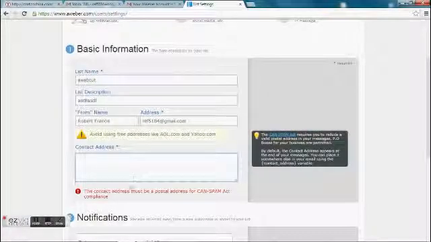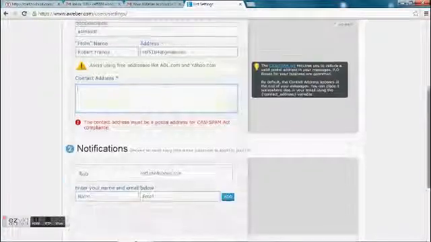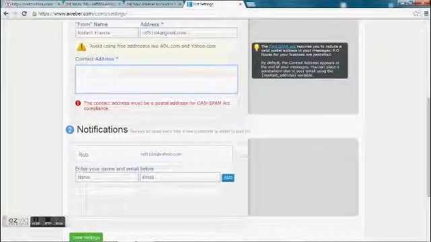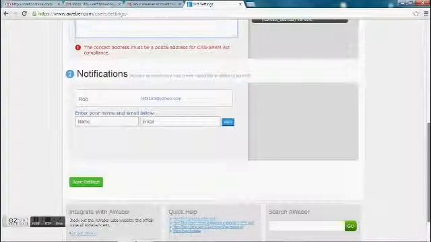And then down here is your actual mailing address. You can see it down here for CAN-SPAM Act compliance. So just to make sure they can find you, or that you're a real person, if you decide to shoot spam out.